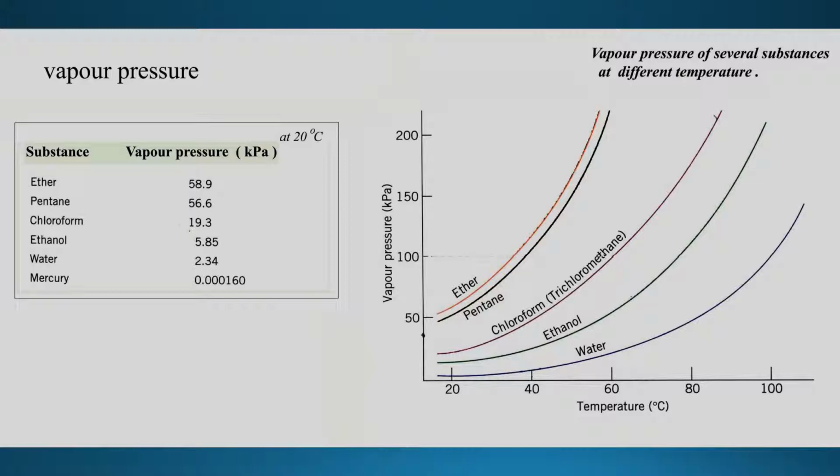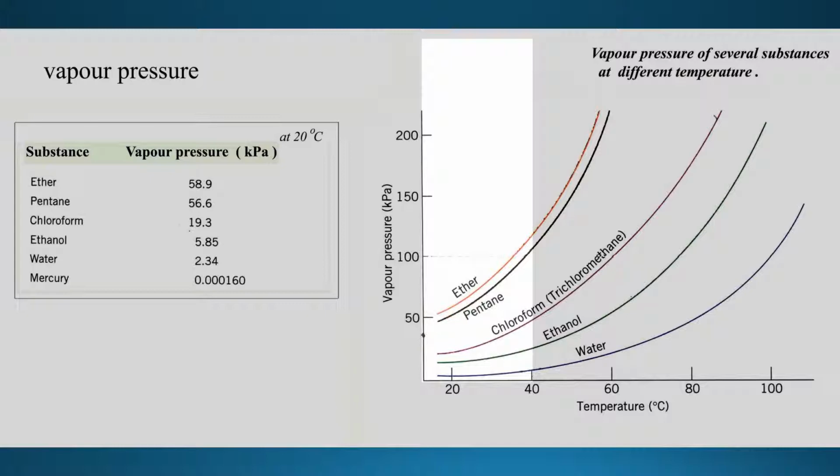Now we just examined vapor pressure at 20 degrees. What happens if they are at 40 degrees? Look at this chart. At 40 degrees, let's take pentane. Pentane at 20 degrees has a vapor pressure of 50.